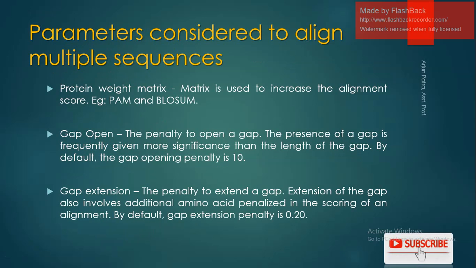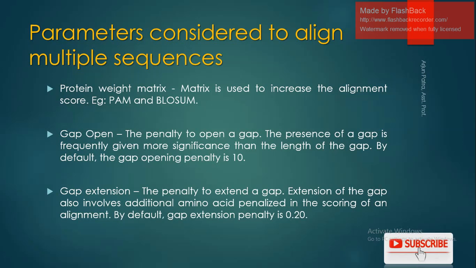Next, the parameters to consider for multiple sequence alignment. There are mainly three: protein weight matrix, gap open and gap extension. The protein weight matrix can be PAM or Blosum, and I will post about these methods.